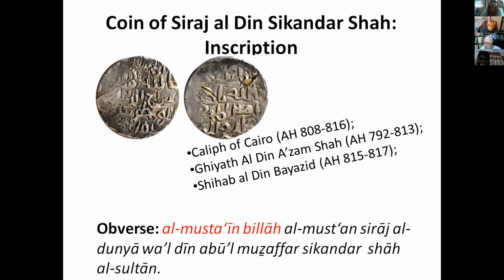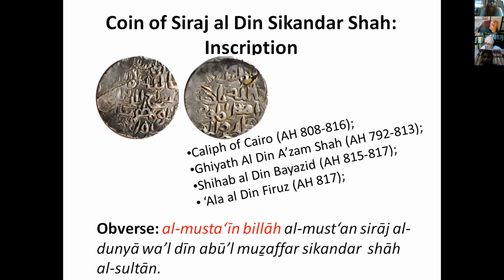After his death, his son Ala al-Din Firuz Shah had a very short reign of a few months in the year 817 Hijri. Hamza Shah did not have any successor, and Hamza Shah was killed by Shihab al-Din Bayezid Shah as per the historical record.